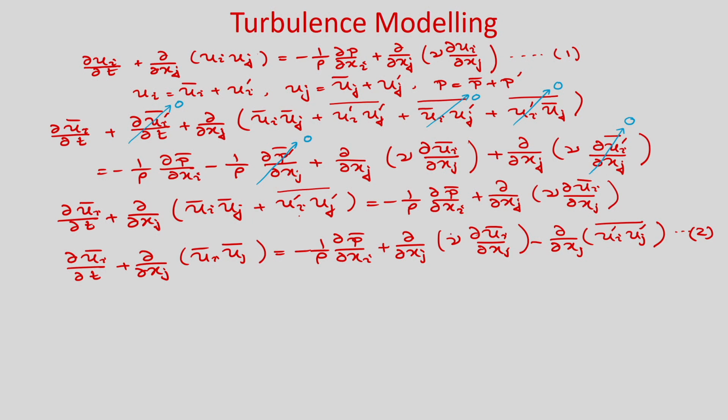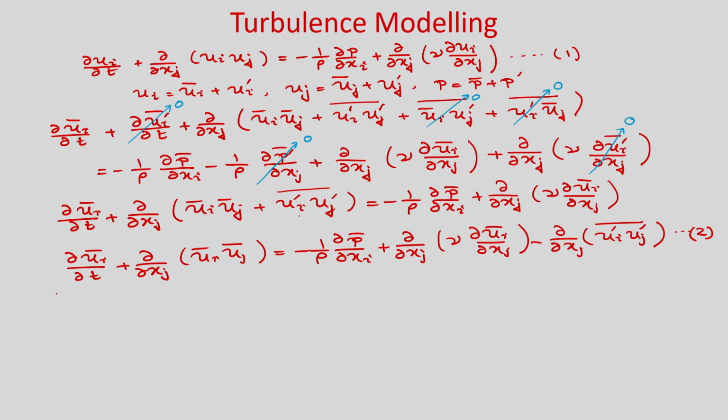Now you subtract equation number 2 from equation number 1, so that we can write the equation in terms of the velocity fluctuations. If you subtract equation 2 from equation 1, you will get u_i minus u_i bar, which we can represent in terms of the fluctuating velocity u_i prime.